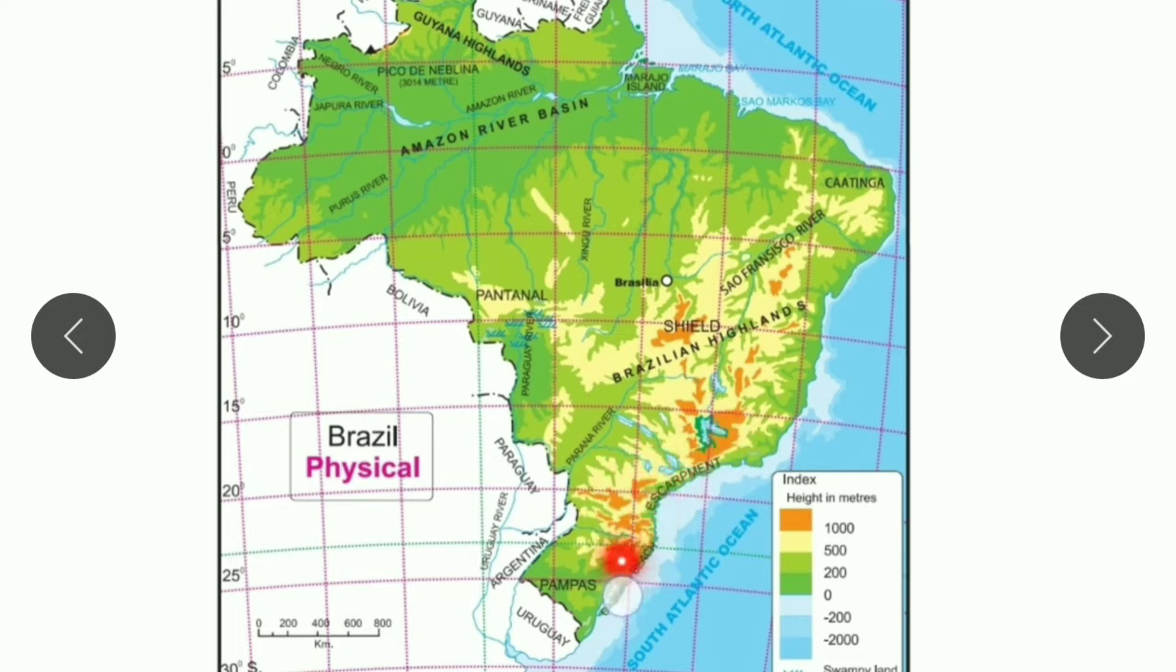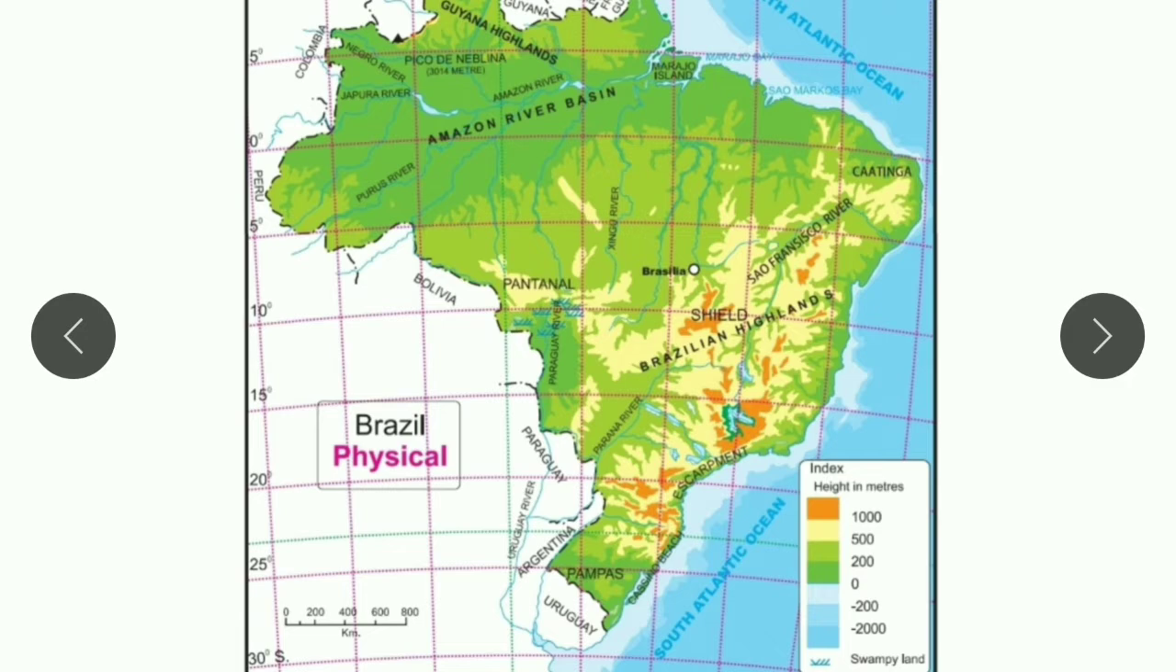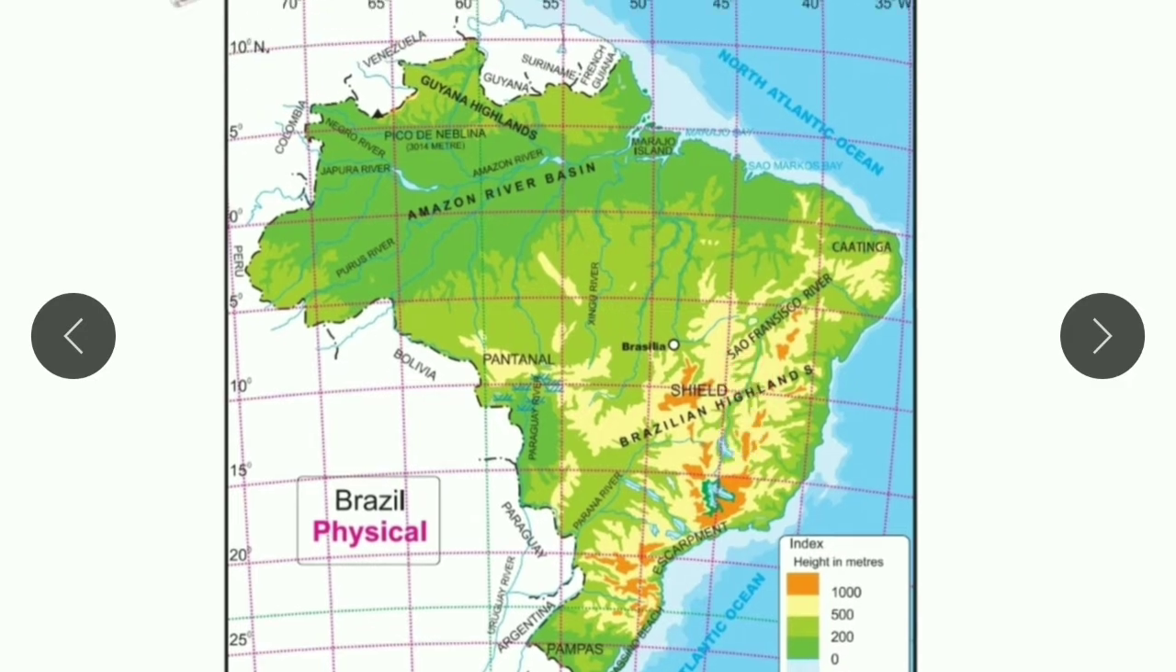This is the escarpment area from Sao Paulo to Porto Alegre. You can see in your map where Porto Alegre and Sao Paulo are. Then the rest of the part is the coastal line, the eastern coastal line, here the northeastern coastal line, and here the southeastern coastal line. So it's clear now. Now let's see the activity.